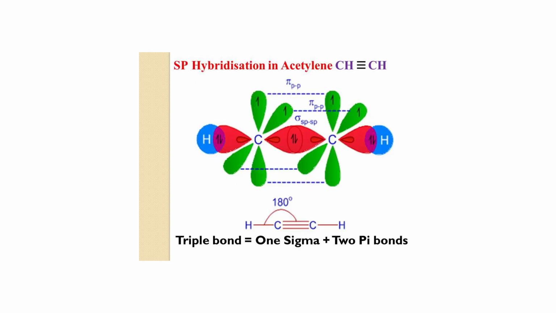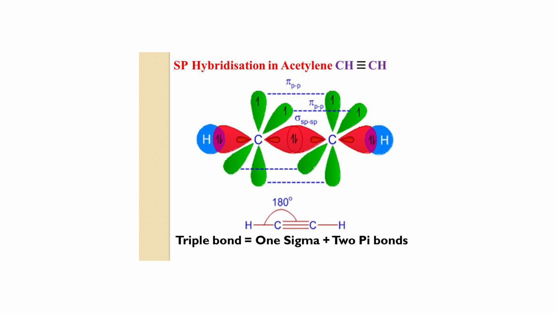These are the hybridizations of ethane molecule or methane molecule, that is single bond, that is sp3 hybridization. In ethene or ethylene, that is double bond, it is sp2 hybridization. In ethyne or acetylene, that is triple bond, it is sp hybridization.